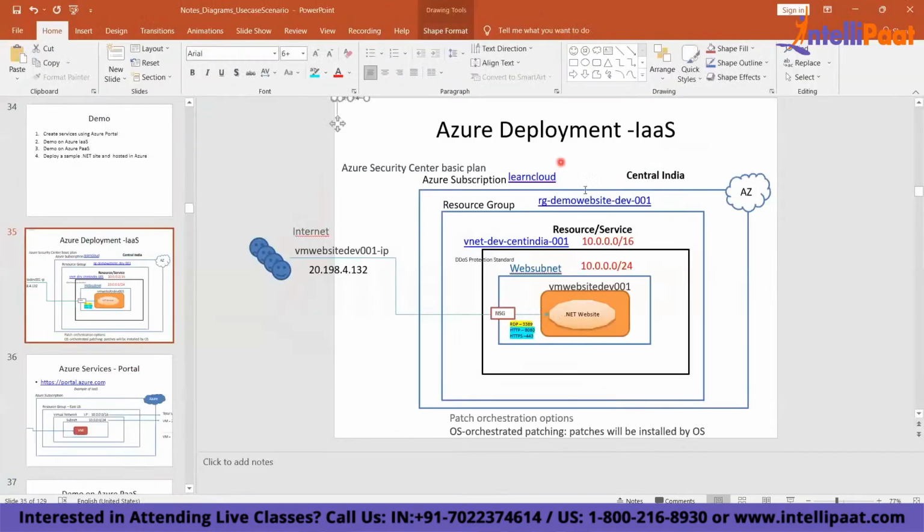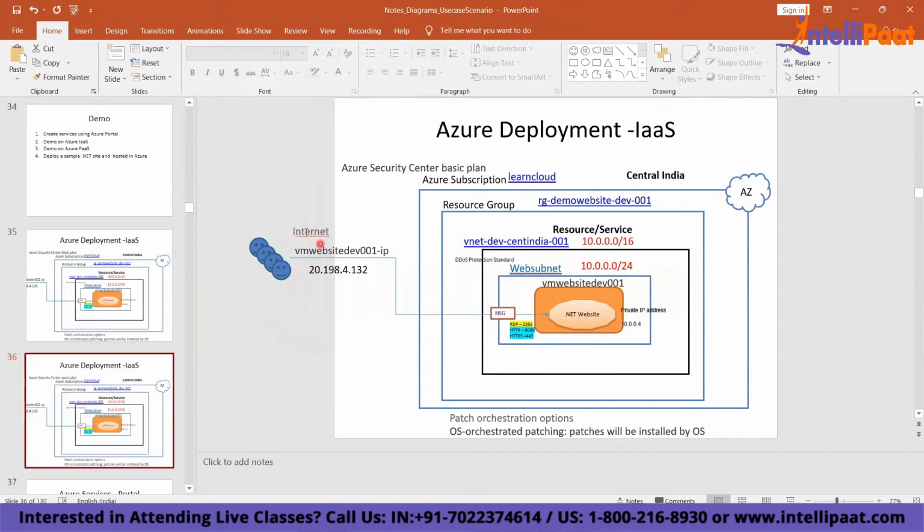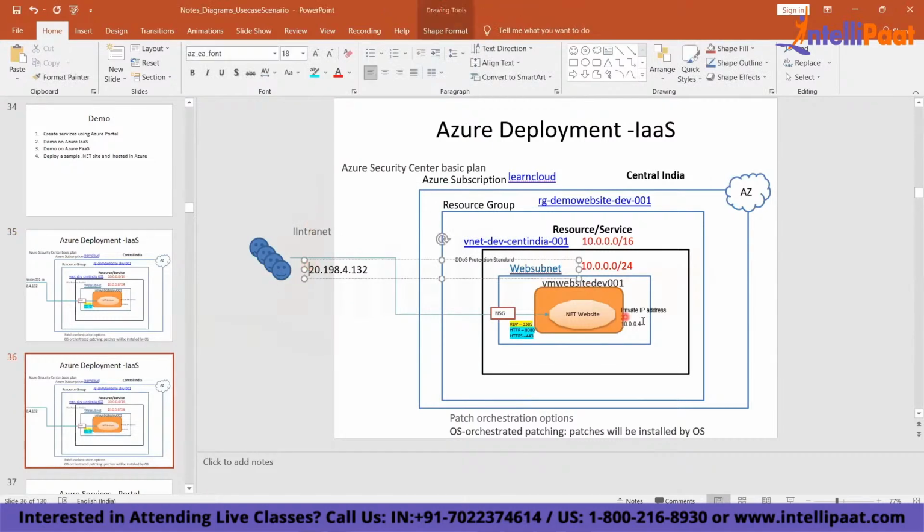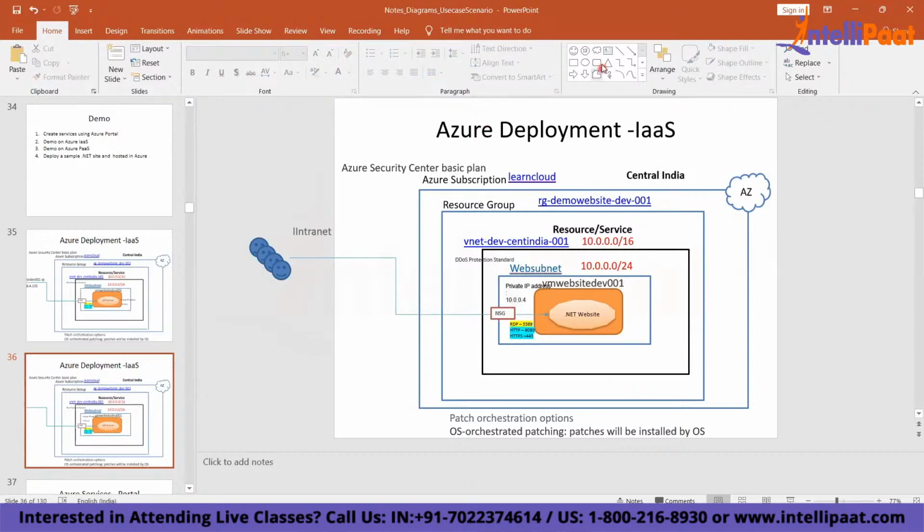Now why do you need this private IP? I have a private IP of the VM. Why do I need the private IP of the VM? So in case you are connecting over an intranet, you have to connect over the private IP. Got it? This is the internet. If you are connecting over an intranet, you cannot use the public IP. You have to connect over the private IP. This is my private IP address of my machine, and I need to use a VPN.